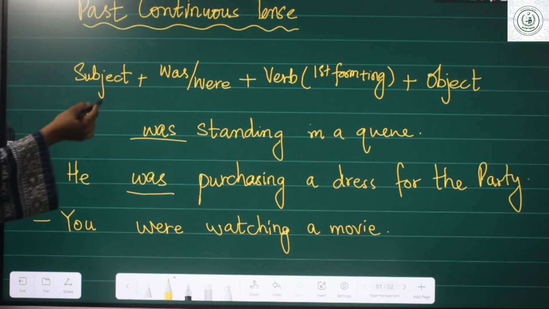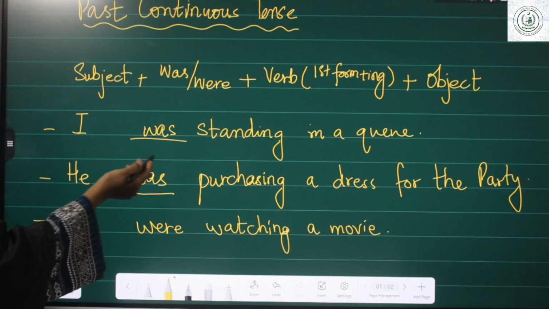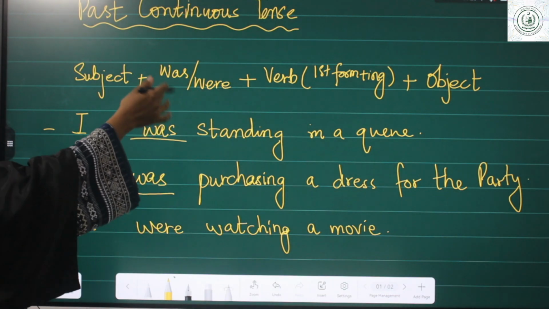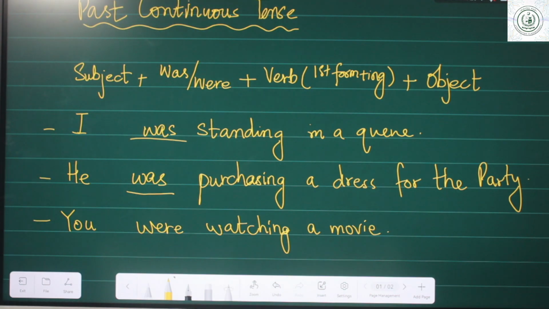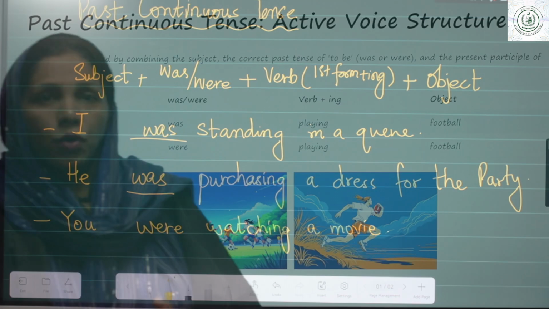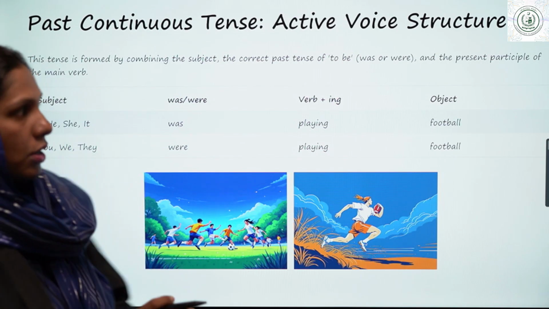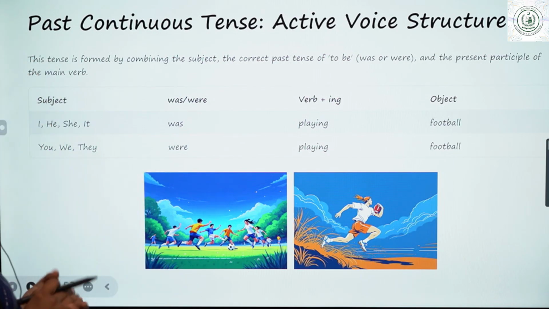Subject plus was, were, then verb, first form and ing, plus object. I was standing in a queue. He was purchasing a dress for the party. You were watching a movie. They were playing cricket. It was eating meat. It, we can use it for any object. We are going to use it for animals as well. So this is past continuous tense.